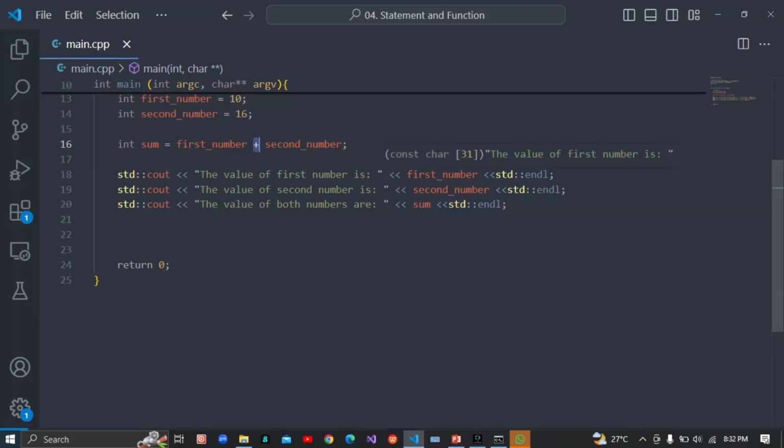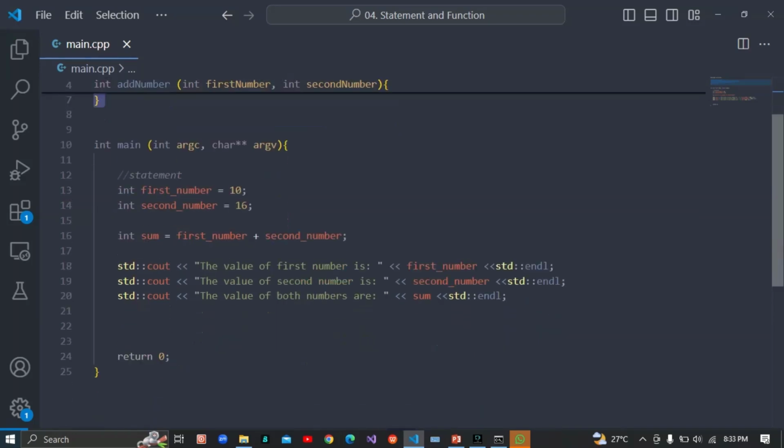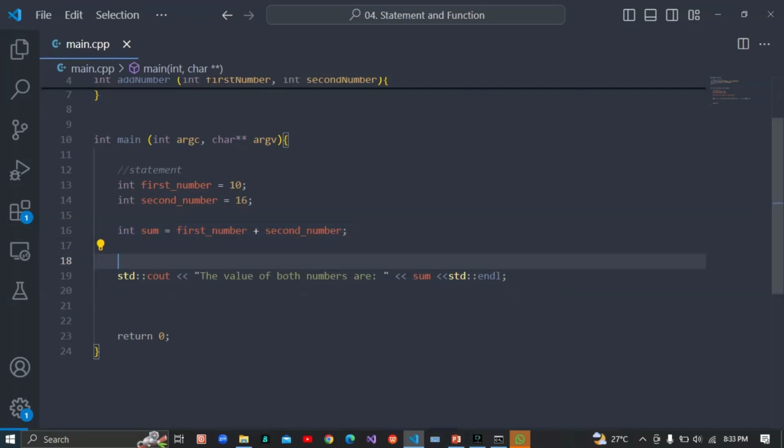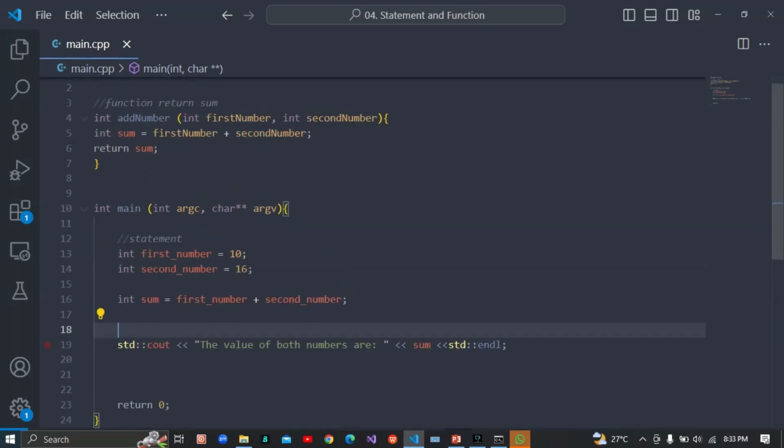I am good, I am fine. So I want to make use of my function. I call the function here, so I'm going to make use of it. I'm going to clear this away. I don't need them here, I don't need this one anymore. I'm going to reduce this particular one I have here.